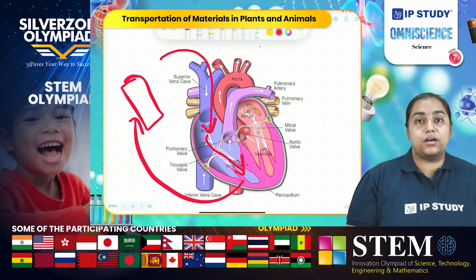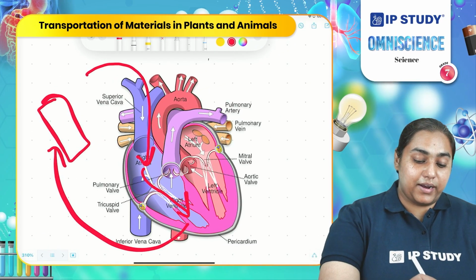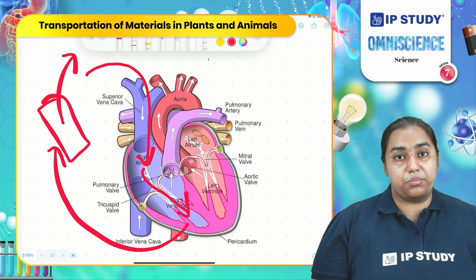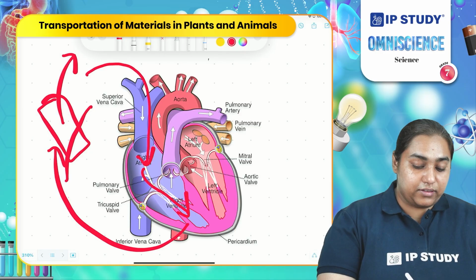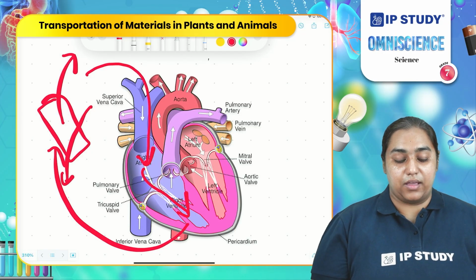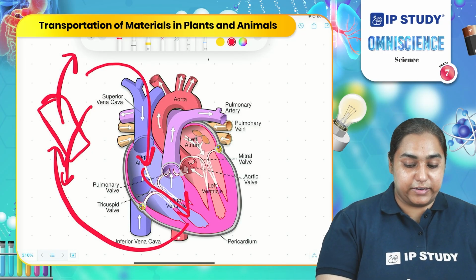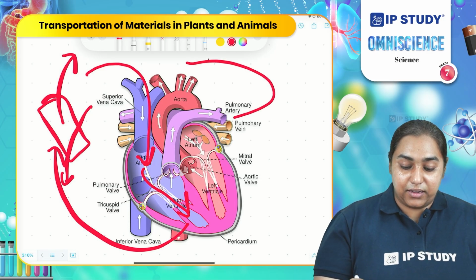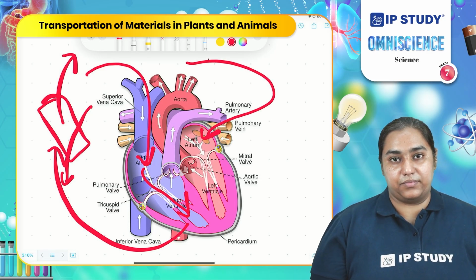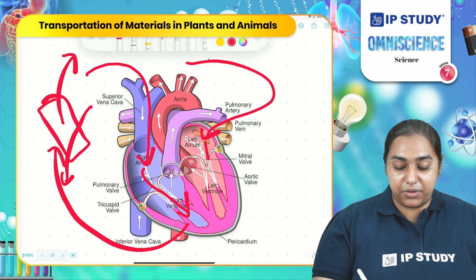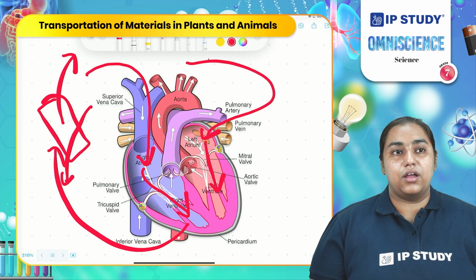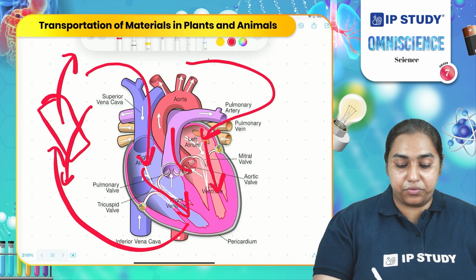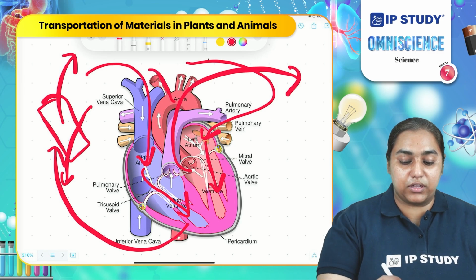What happens in the lungs? In the lungs, carbon dioxide is taken out from the blood and oxygen is given back to the blood. And then the blood becomes oxygenated. This oxygenated blood enters the left atrium. And from the left atrium, it reaches the left ventricle. And from the left ventricle, it moves out and supplies all over the body.